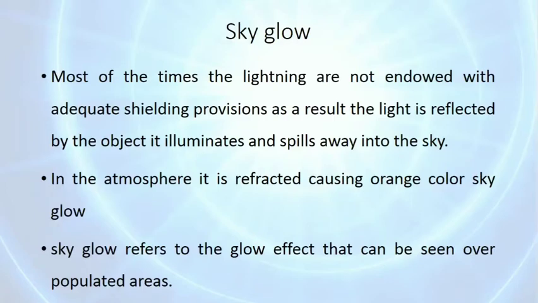Mainly it is seen over populated areas. So it is also one type of light pollution.